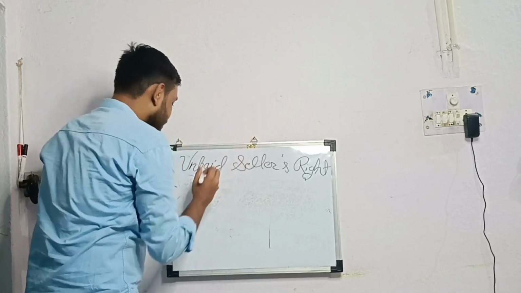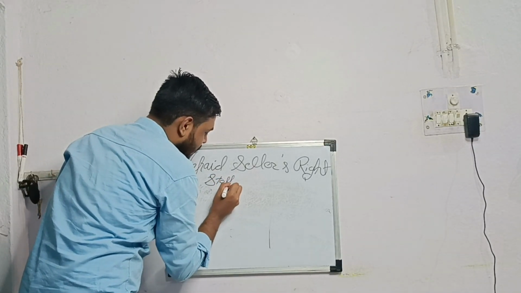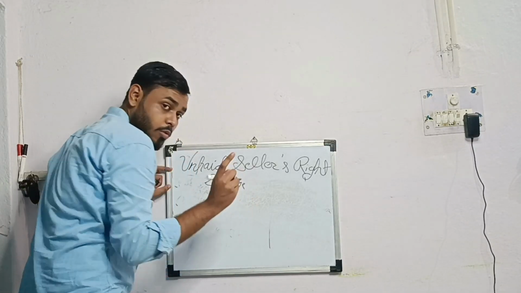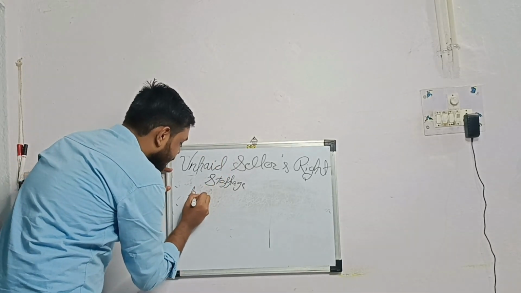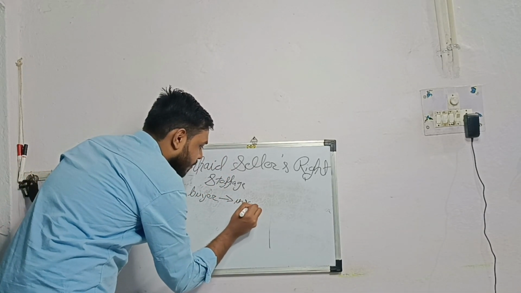So this stoppage in transit can be exercised only when the buyer becomes insolvent.